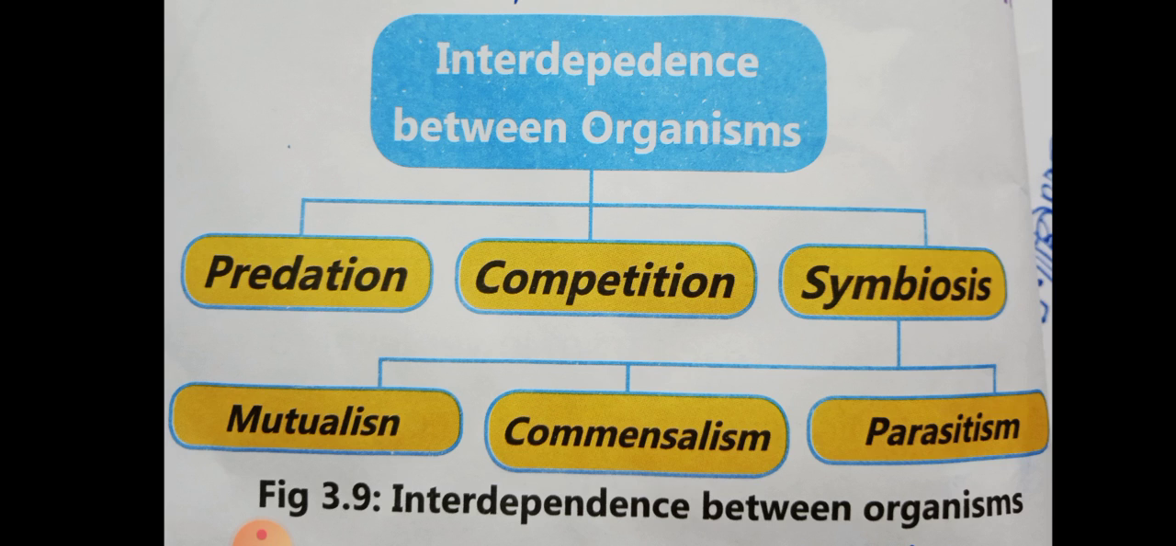So this was all about our chapter. Next, I will discuss the interaction between biotic and abiotic components, and last, why there is a need to save our ecosystem. In this way, the important points get completed.